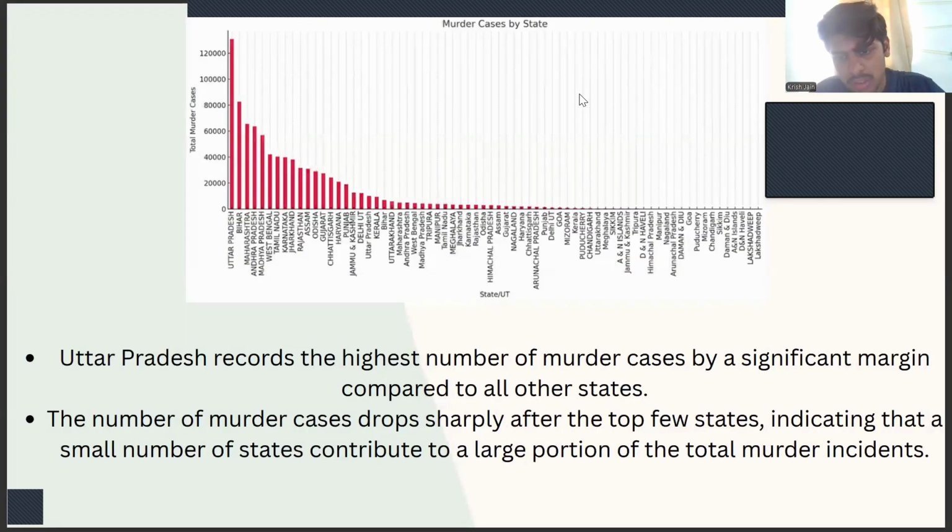Here we have done the analysis on the murder cases by state. Uttar Pradesh records the highest number of murder cases by a significant margin compared to all other states. The number of murder cases dropped sharply after the few top states like Uttar Pradesh, Bihar, Maharashtra, Andhra Pradesh, Madhya Pradesh, indicating a small number of states contribute to the larger portion of the total number of murder incidents in our country.